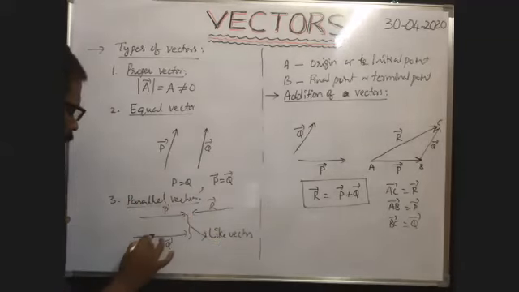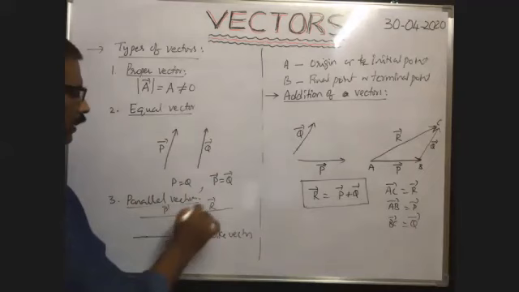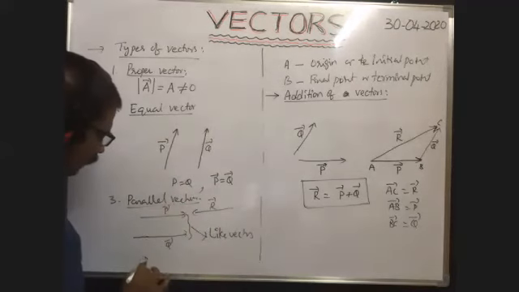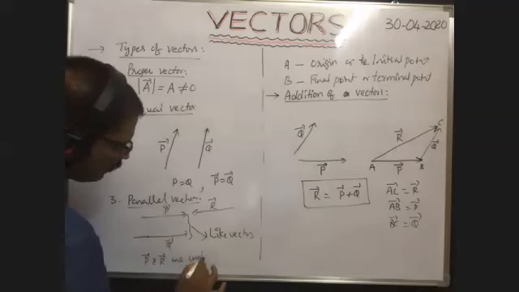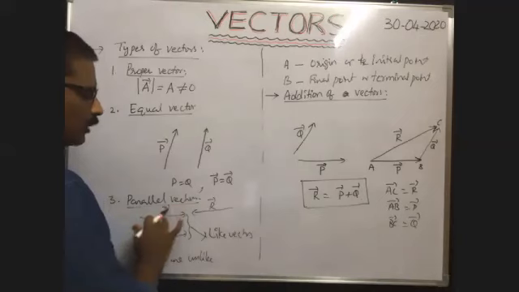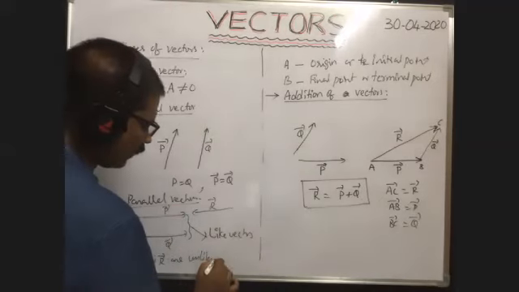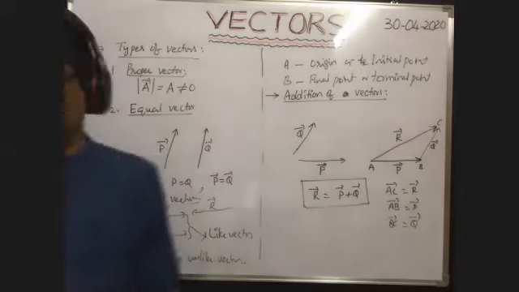If magnitudes are also equal, then they are called equal vectors. Here P bar and R bar are unlike vectors, unlike parallel vectors, because both are parallel, their straight lines are parallel to each other, but directions are opposite. That's why they are called unlike vectors.